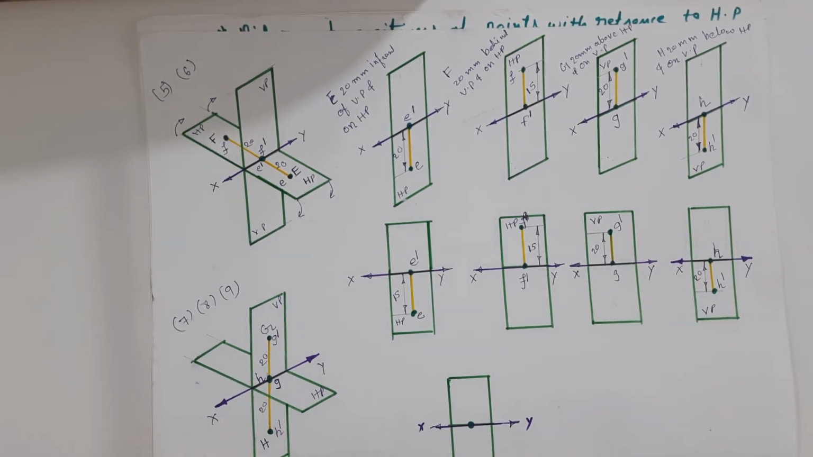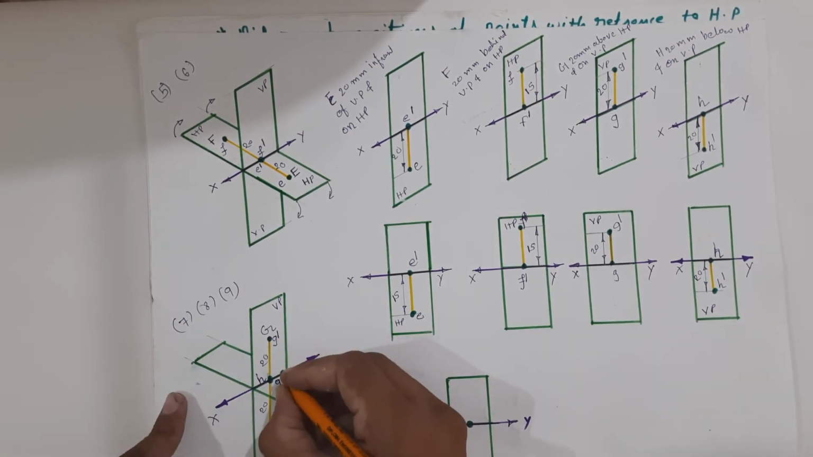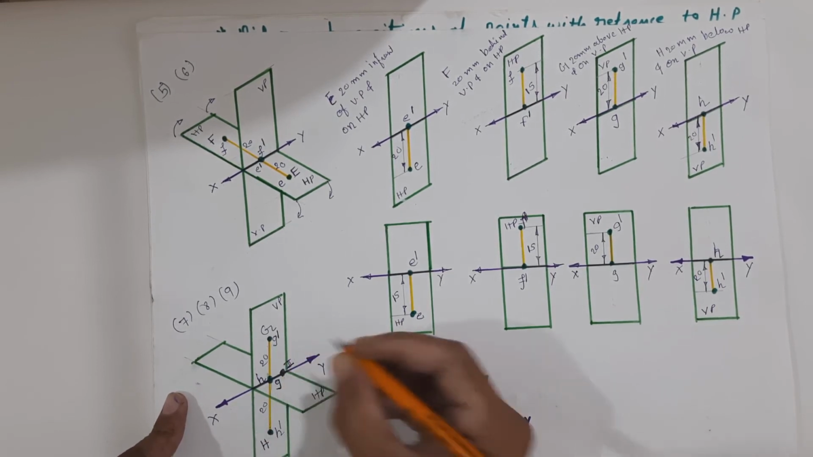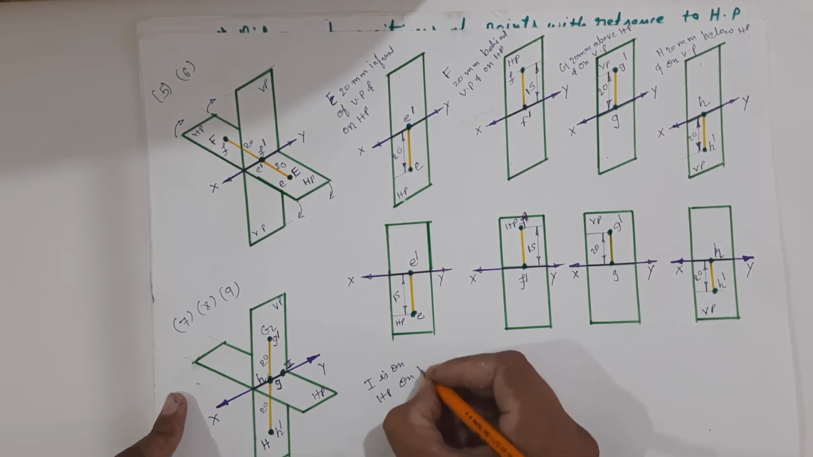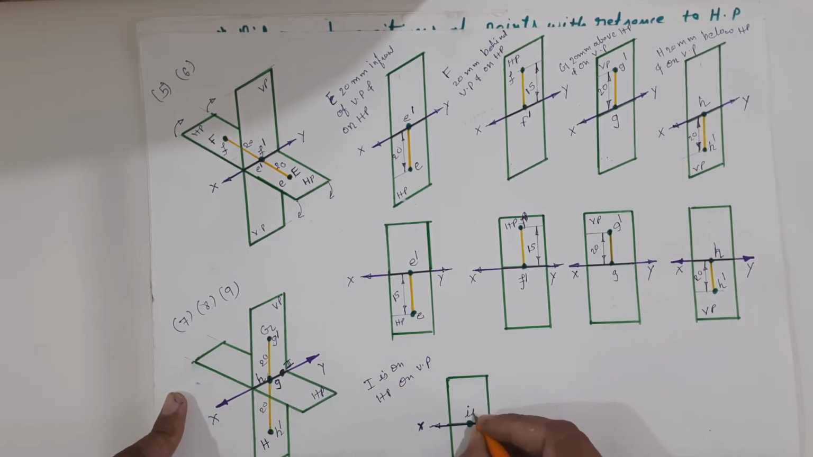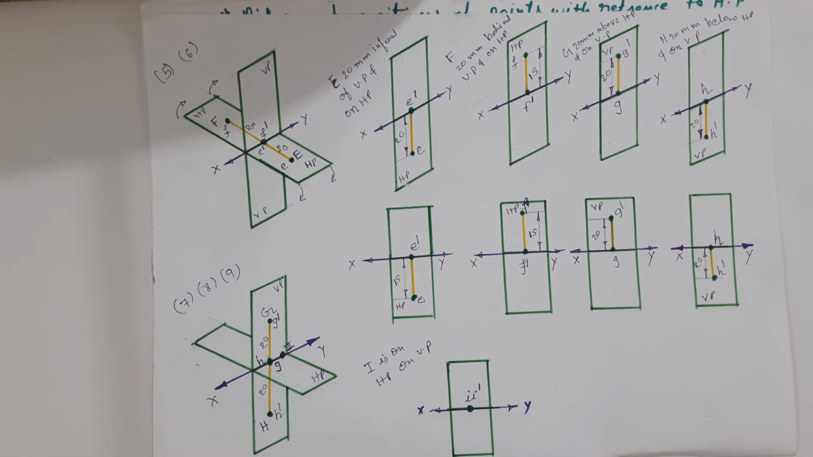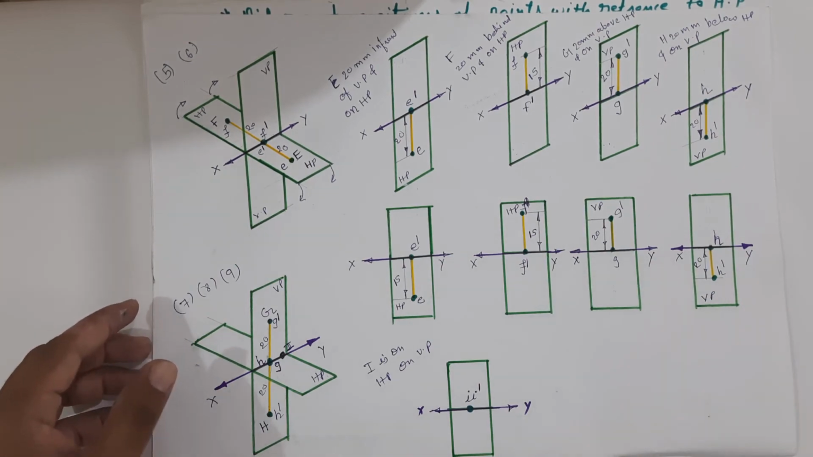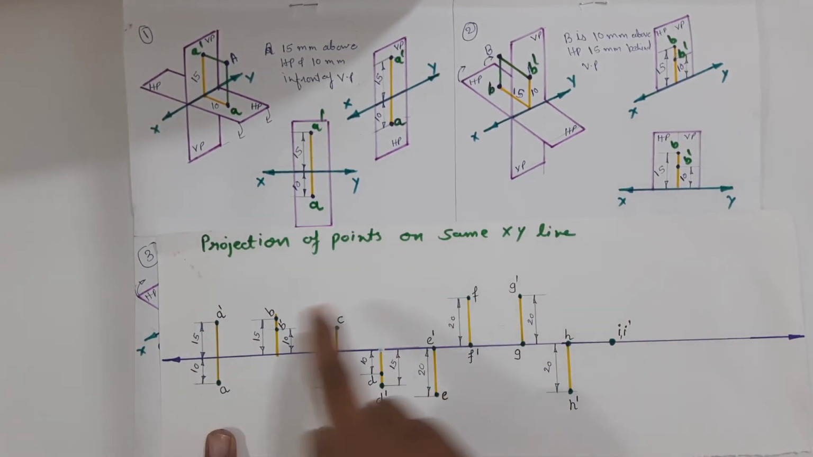And this is the last point, point I. Right now point I is on HP and on VP. So we will get the plan and elevation of this point on the XY reference line. The plan and elevation of point I will remain on the XY reference line. Now if you want to project all these points on the same XY reference line, you have to project all 9 points on the same XY line.